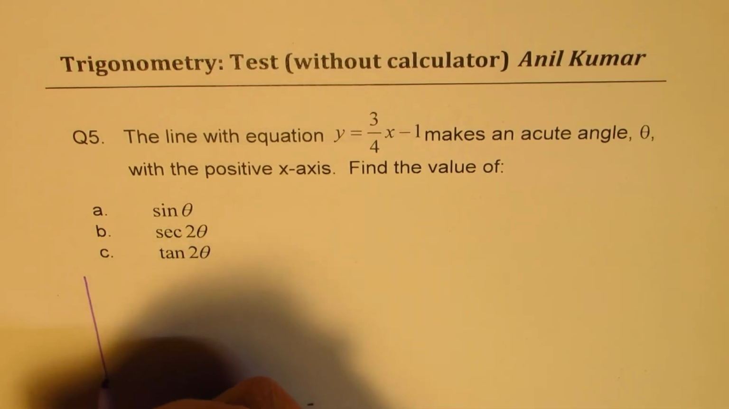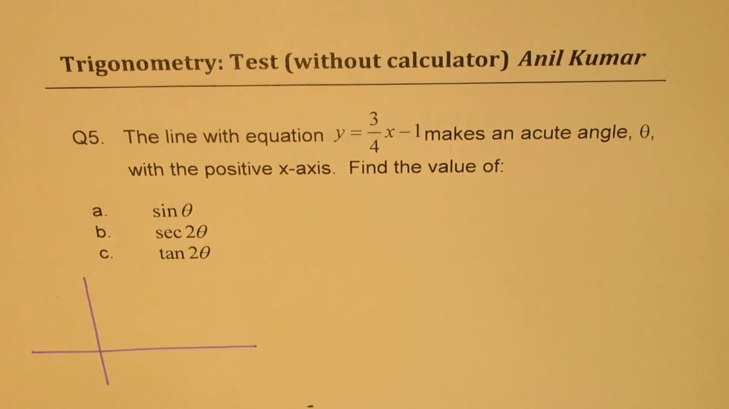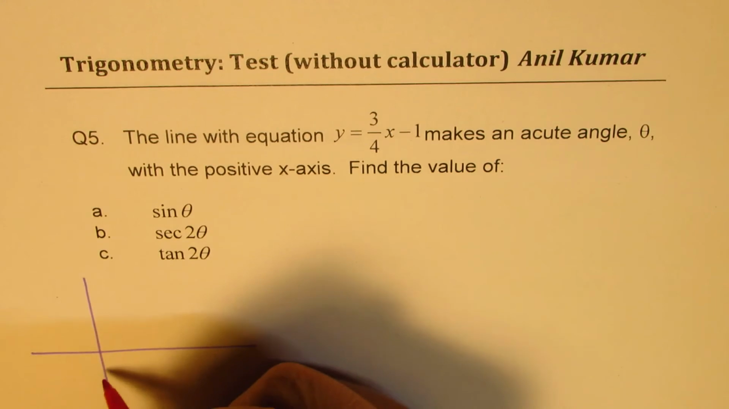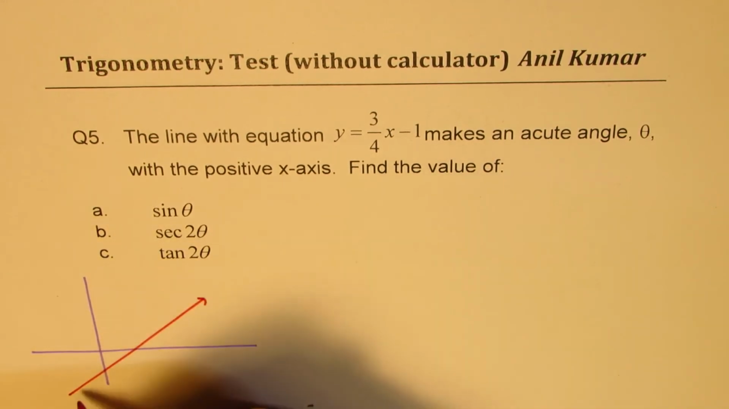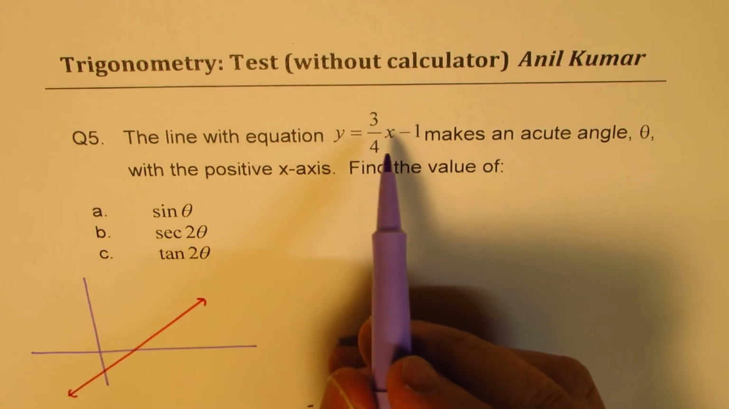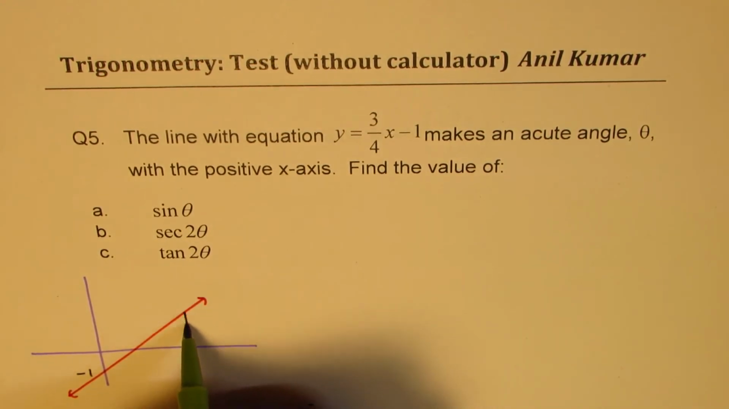Let's try to understand the situation here. So we have a line which makes an angle. It starts with minus 1. Slope is 3 over 4. So let me just draw a line like this, correct? So basically what we understand from here is that this is minus 1, and that at any point the slope is 3 over 4. Correct? So if I draw any angle, let me draw it here.